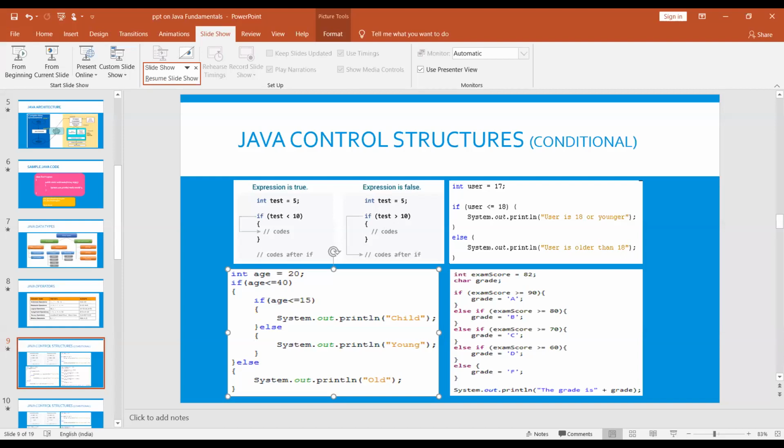Next one is the if else statement. If the condition is not satisfied, then it will run the else statements. It is the same as C language. Else if ladder also, you recall all these. Next slide.